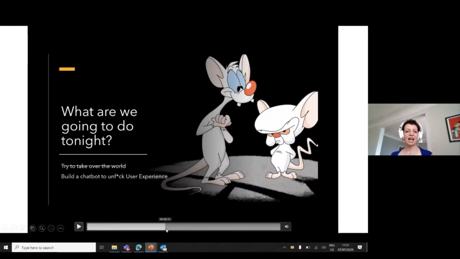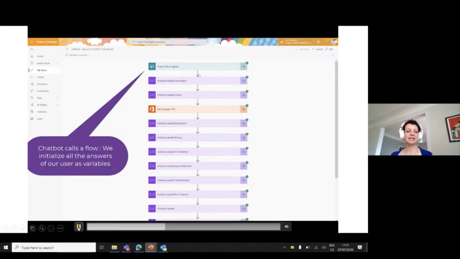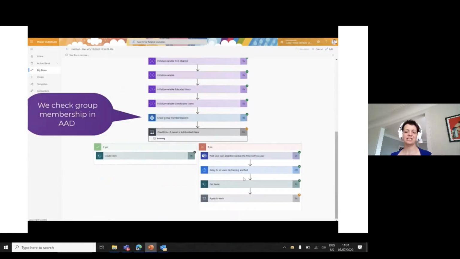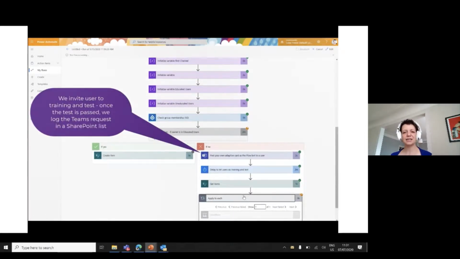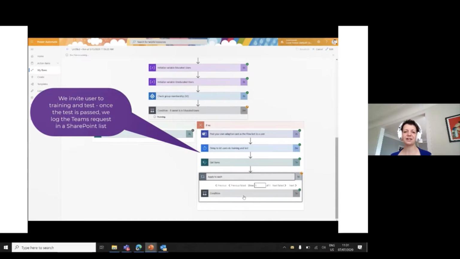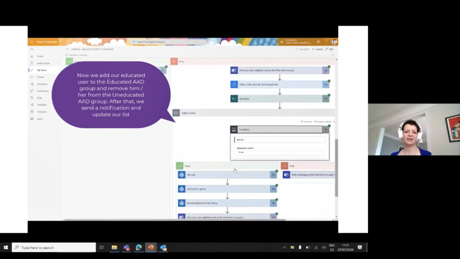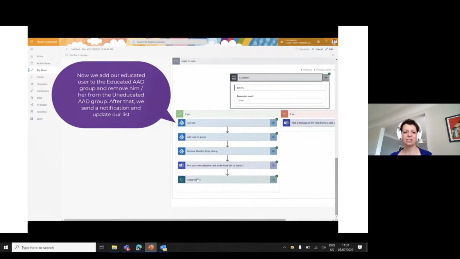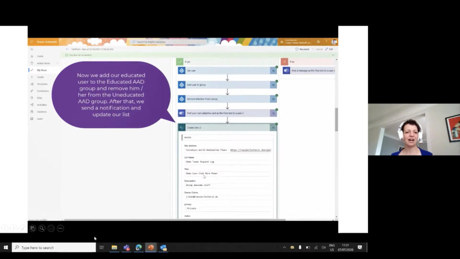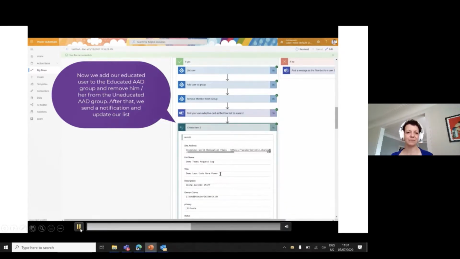And it turns out that it's not that hard to do. So we just need to wait a little bit, and now you see group membership is checked, and we have an item in our SharePoint list.